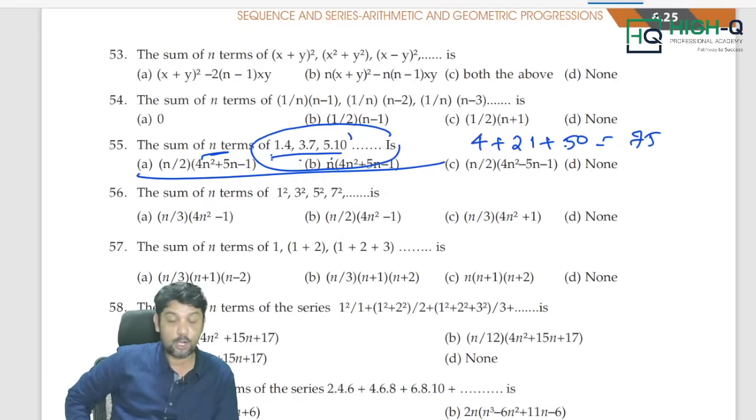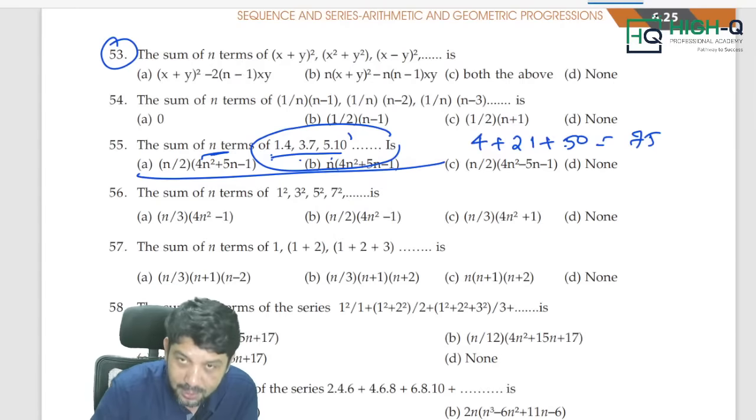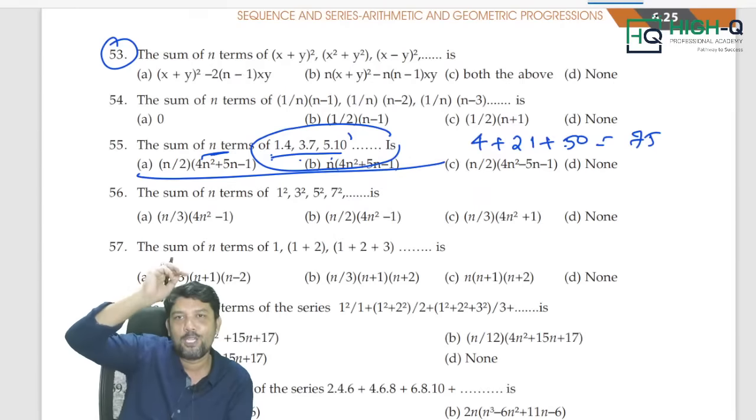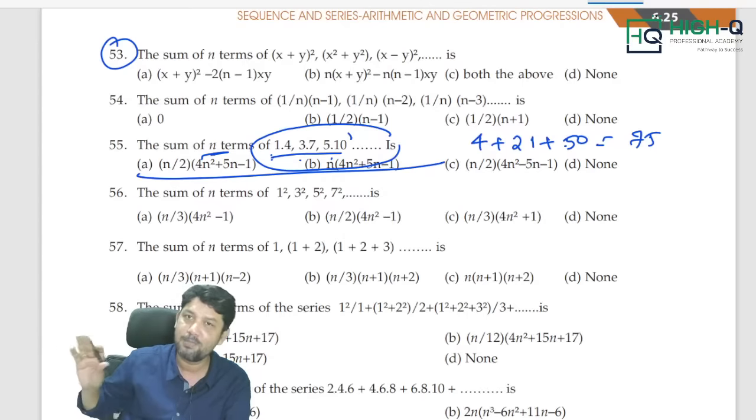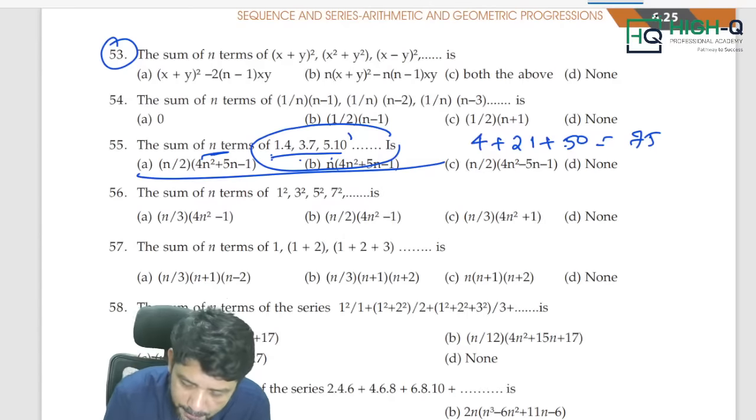Problem is solved. Not only for this sum, any of these sums, from 53 onwards up to 95, all the problems are of the same type. For sum of n terms, this is the only method to be followed. So don't miss this, my dear.